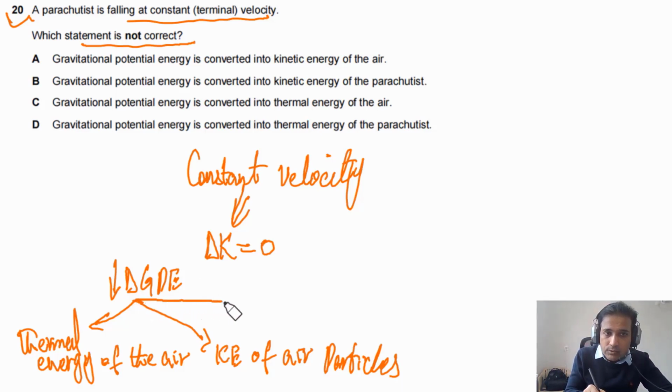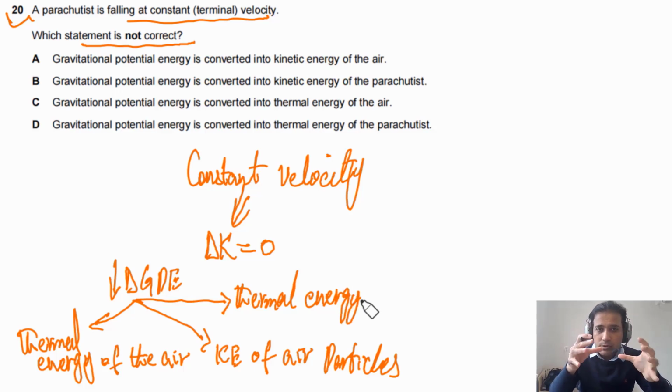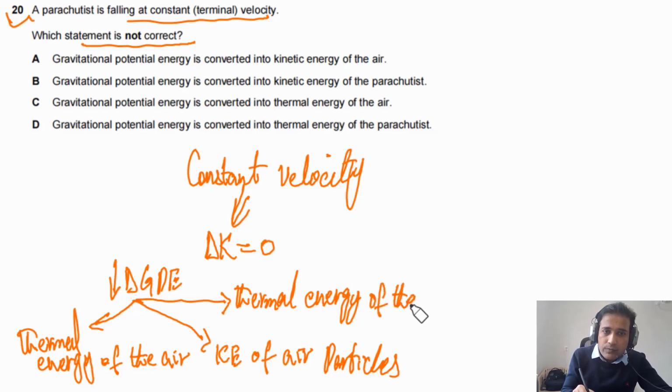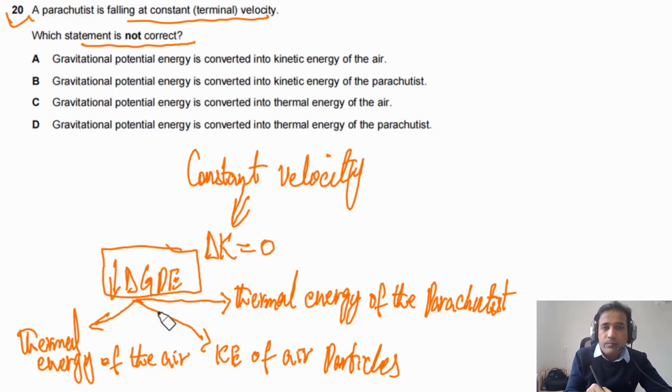And also the decrease in potential energy will become thermal energy of the object. Due to friction, the body temperature of the parachutist also increases. So we can say thermal energy of the parachutist. So this is where GPE will go. So the decrease in potential energy will be converted into thermal energy of the air, kinetic energy of air particles, and thermal energy of the parachutist.